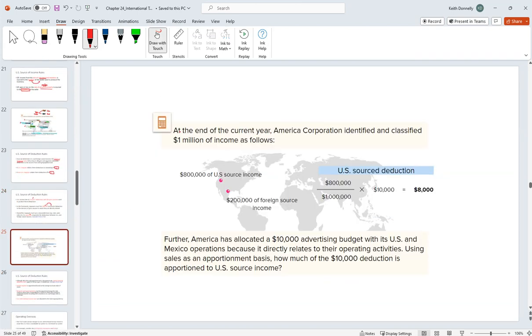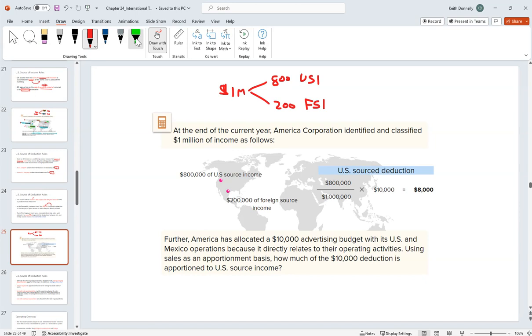At the end of the current year, America Corporation identified and classified $1 million of income. 800 is US source income and 200 is foreign source income. We just looked at the income.